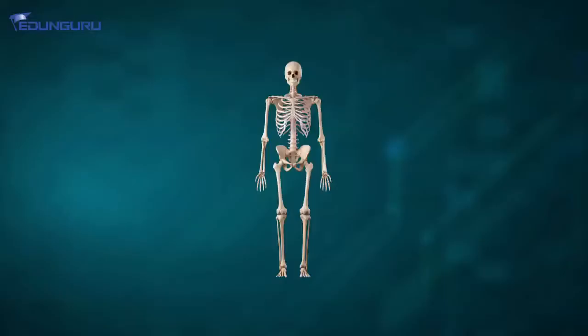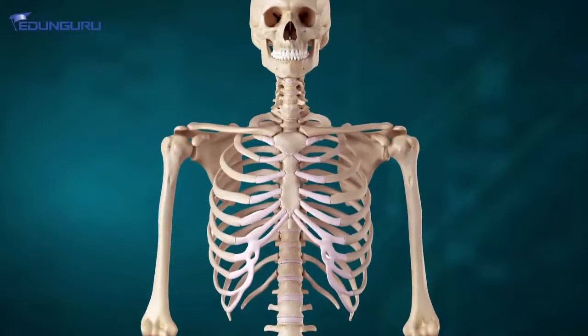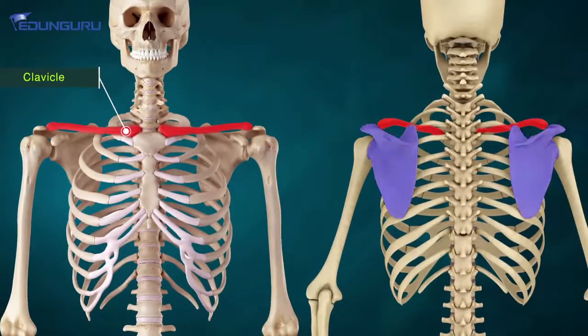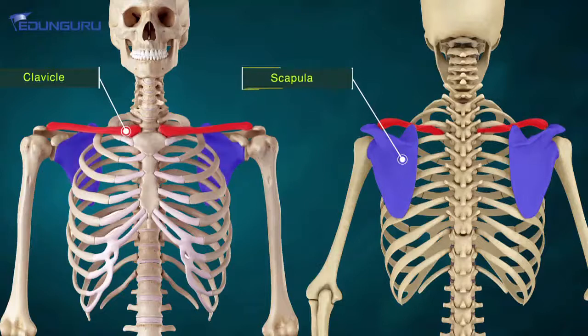So when we talk about the appendicular skeletal system, let's just start with our shoulders. Talking about shoulders, on either side we have collarbones, which are also known as clavicle. So we have one clavicle on either side. Followed by that, if you go towards the back portion over here, you will find a big shoulder plate which is known as scapula. So we have two scapula, one on either side. Similarly, we have two clavicles, one on either side.